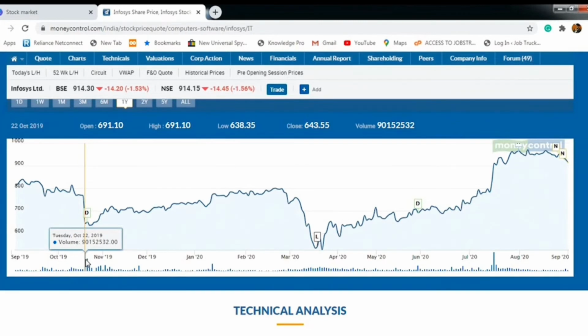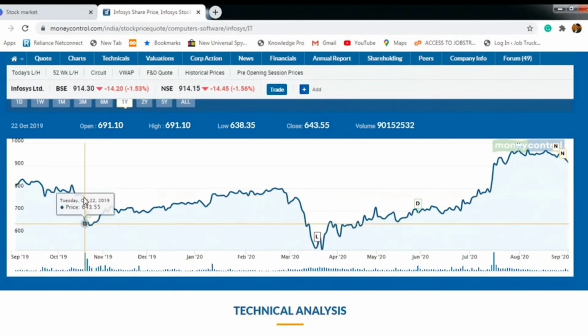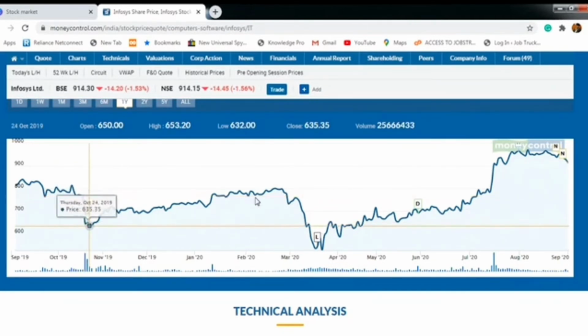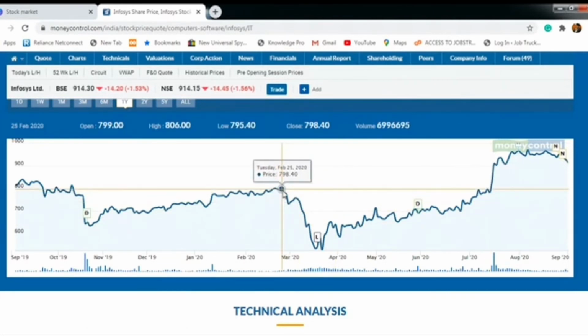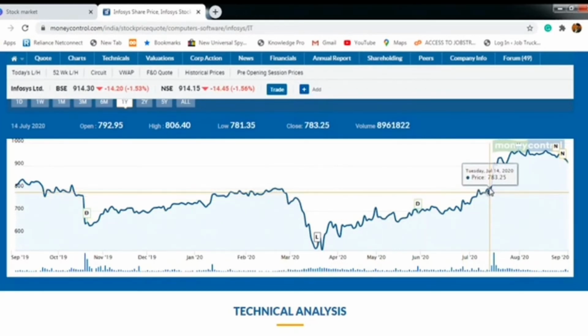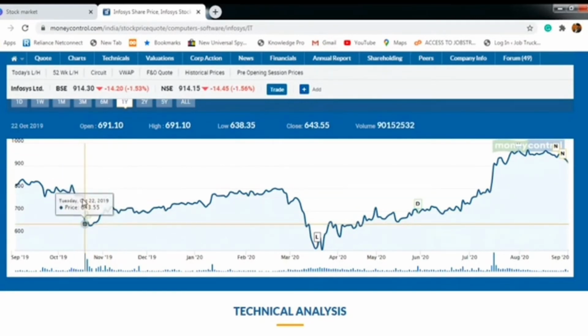The fall happened on October 18, 2020. It took time till July 14 to recover. So, it was able to properly recover. In between, on February 25th, it recovered. Again, a fall is happening. So, on July 4th, it could recover. So, in here you have taken a bearish position. Suppose you take a bearish position and you do short selling, you can get a good amount of profit. That is, you take a bearish position over there.